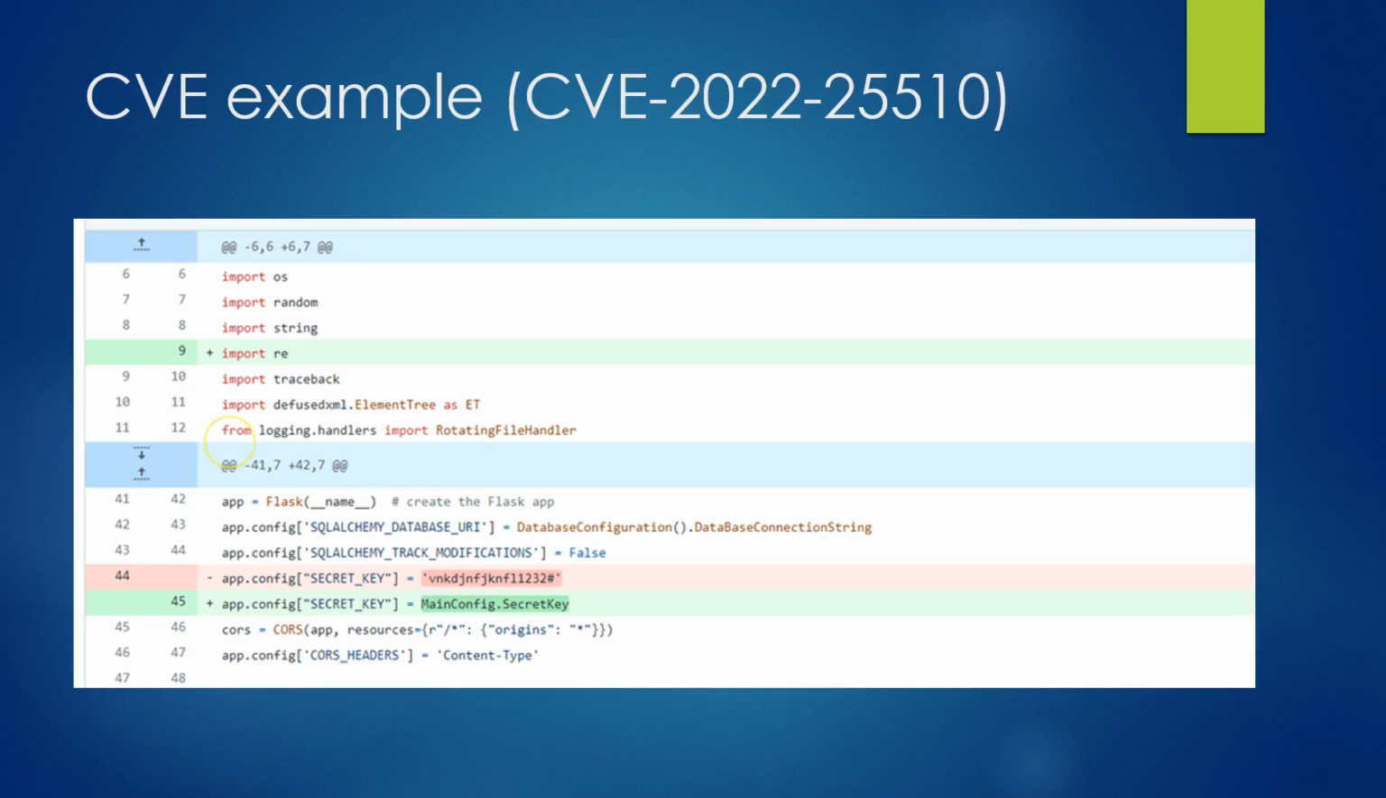The next one is CVE 2022-25510. This is where there was a hard-coded Flask secret key inside of a server, and it allowed the attackers to make their own cookies and change the UID of the user, and it helped in bypassing the authentication or in the escalation of privileges. So this vulnerability was discovered recently, and there were 4 relevant places where the Flask secret keys were hard-coded, as indicated here.